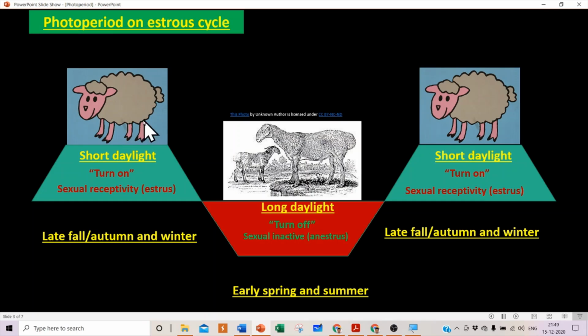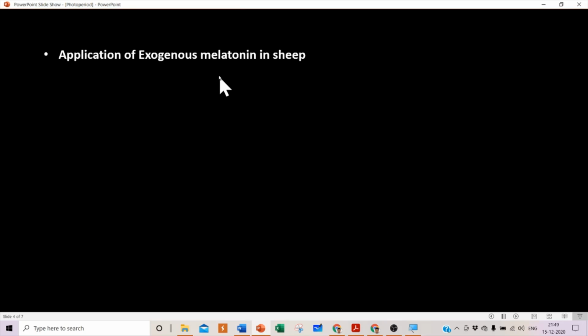It means, if we give melatonin, how does the melatonin help the sheep turn from off to on, because during long daylight the reproductive activity is turned off. How can exogenous melatonin turn on the sexual receptivity period? I have given the link in the description. You can download it and read it by yourself. It is very simple.